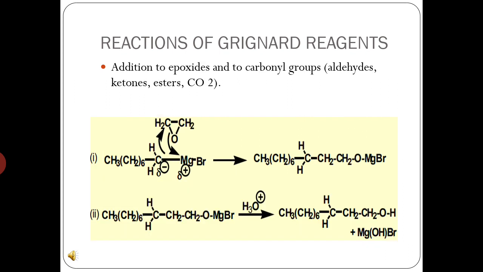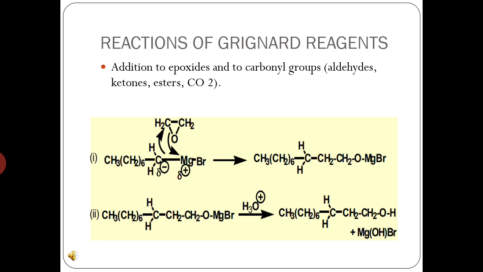Next is the reaction of Grignard reagent with ethylene oxide or epoxide. Again the carbon of the ethylene oxide contains delta positive charge and oxygen bears the negative charge. The bond breakage is shown such that oxygen goes with the bond pair towards the magnesium center, and the negative center of the Grignard reagent attacks the CH2 part.